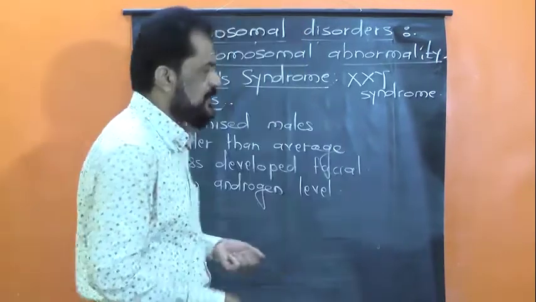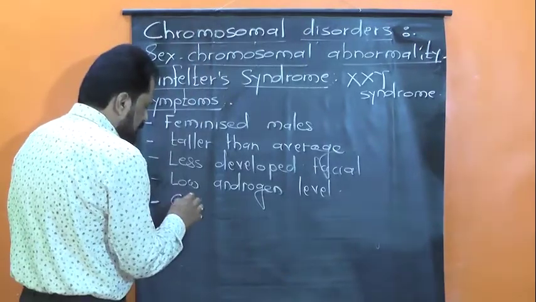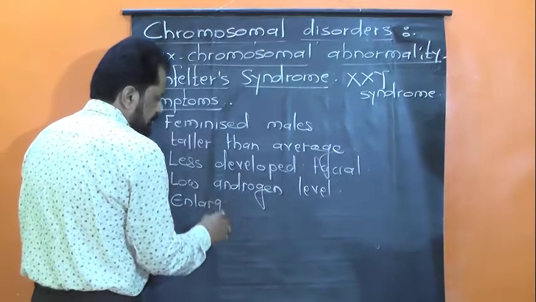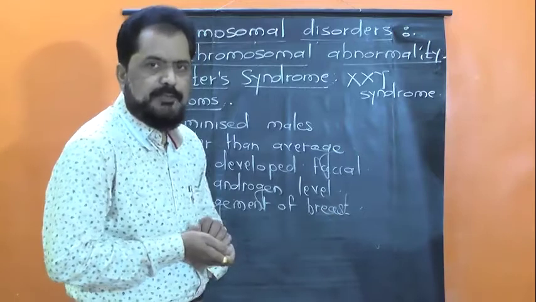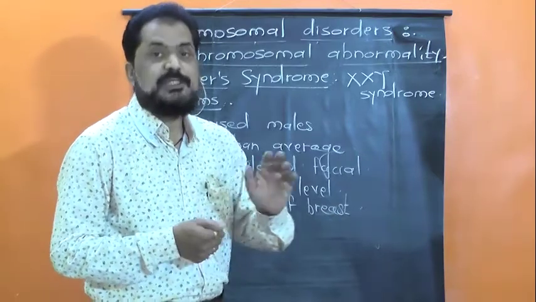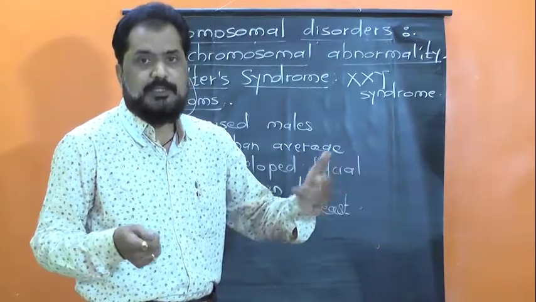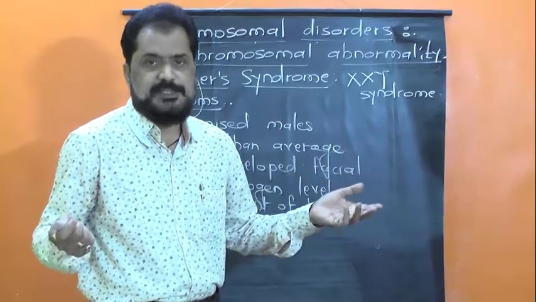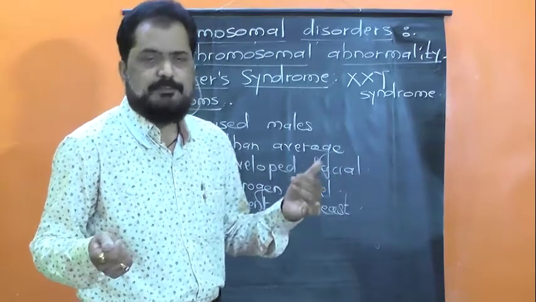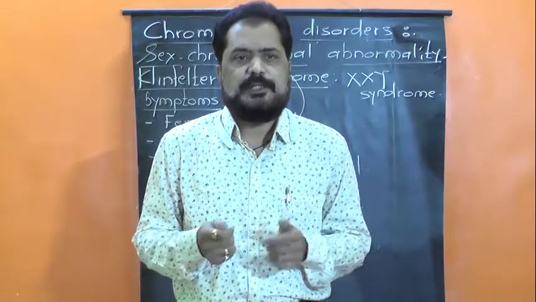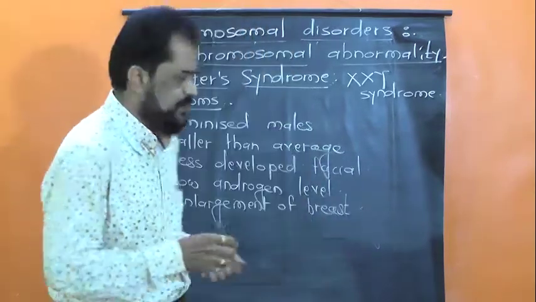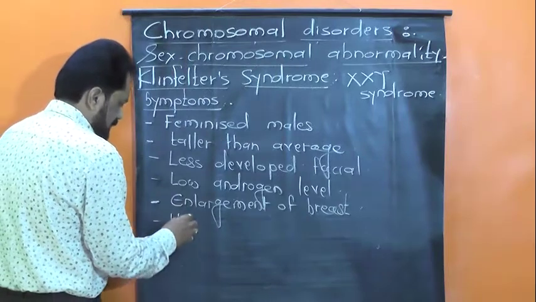These individuals show enlargement of breast. That is, the breast is comparatively more developed, just like the females. We know in a male individual the breast is undeveloped, but here the breast appears quite well developed. Next, there is a high pitched voice, like the females.